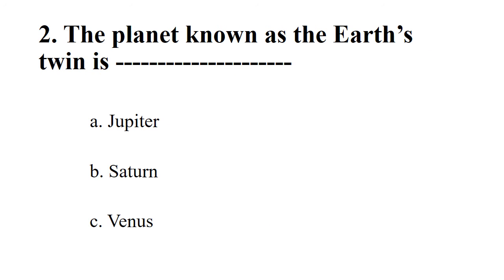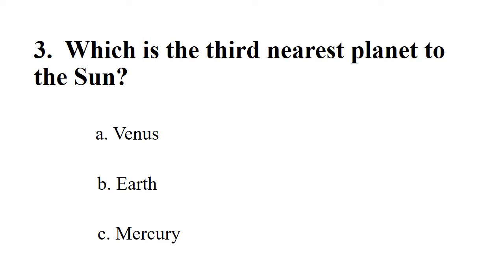Next. The planet known as the Earth's twin is? Options: Jupiter, Saturn, Venus. The right option is Venus. Next. Which is the third nearest planet to the Sun? Options: Venus, Earth, Mercury. The right option is Earth.